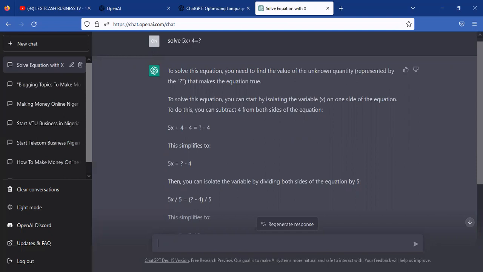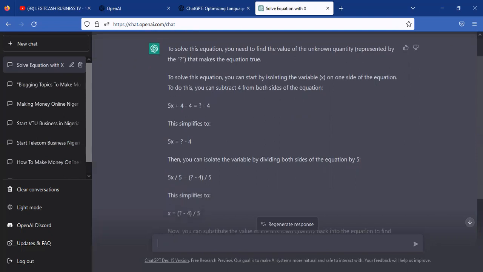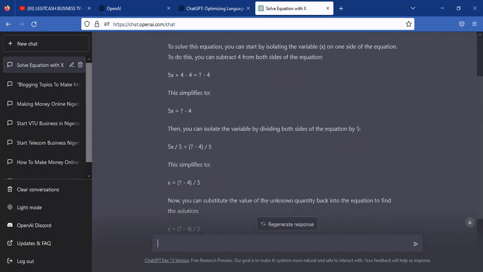To do this, you can subtract 4 from both sides of the equation. You can say 5x plus 4 minus 4 equals, and you can see this simplified to this. Then you can isolate the variable by dividing both sides of the equation by 5. Okay, now you can see it here. You can see this simplified to this.